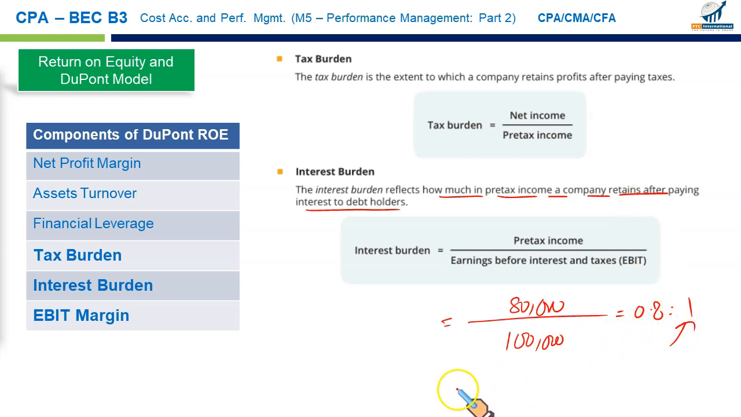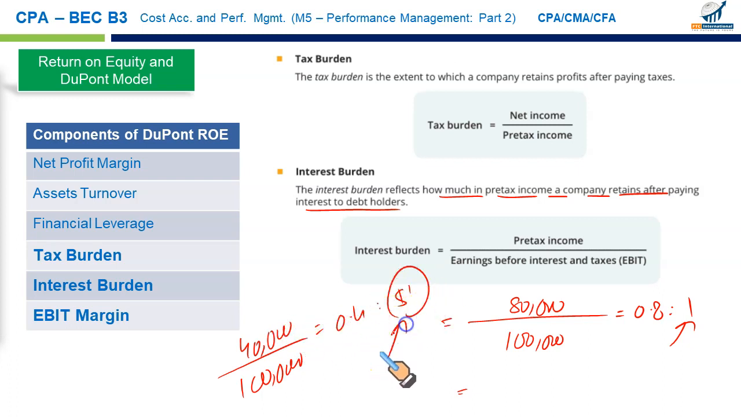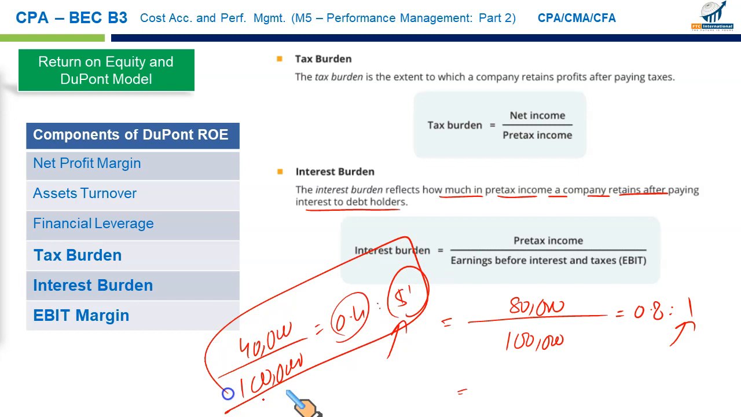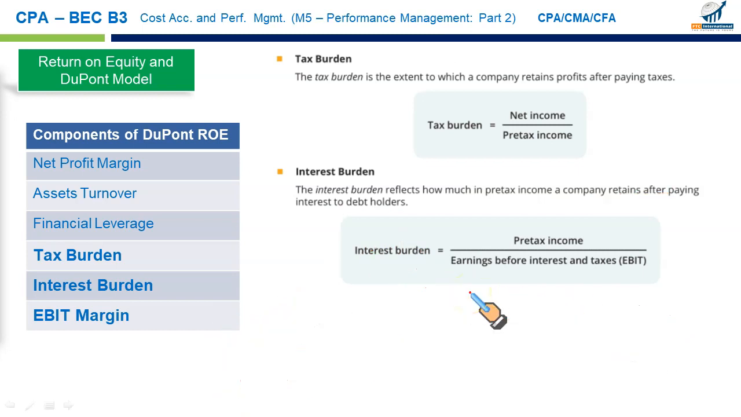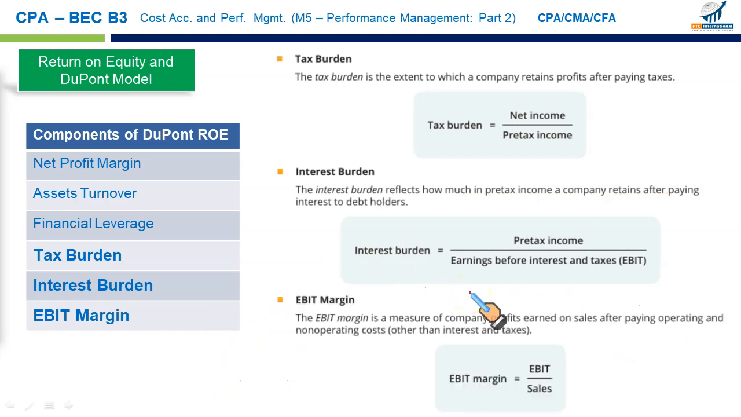If the interest burden is higher for a firm, let's say a firm generates $100,000 of earning before interest and taxes, and after paying interest, you are left only with 40. So what you get is 0.4. So you can see for this firm, every $1 earned in earning before interest and tax, after paying interest, you are left with only 0.4. So here the interest burden is higher, here lower. The last one is the EBIT margin, which I'm sure you know is earning before interest and tax upon sales, similar to the net profit margin.